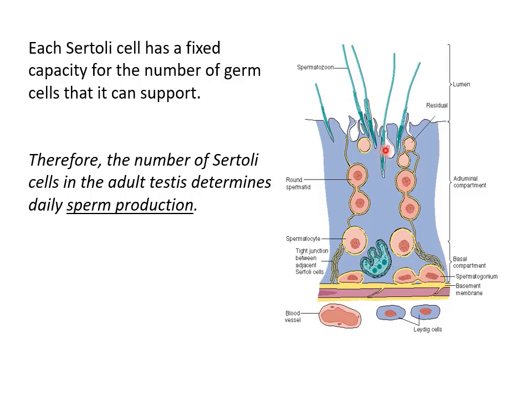Eventually, the spermatozoa are released into the lumen of the seminiferous tubule and then go down towards the rete testis and the epididymis. So this is one Sertoli cell supporting developing sperm. Now the argument goes that the number of Sertoli cells in the testis determines sperm production. Why? Because each Sertoli cell can only support a limited number of developing sperm at any one time. So the more Sertoli cells you have, the more sperm you can actually produce.